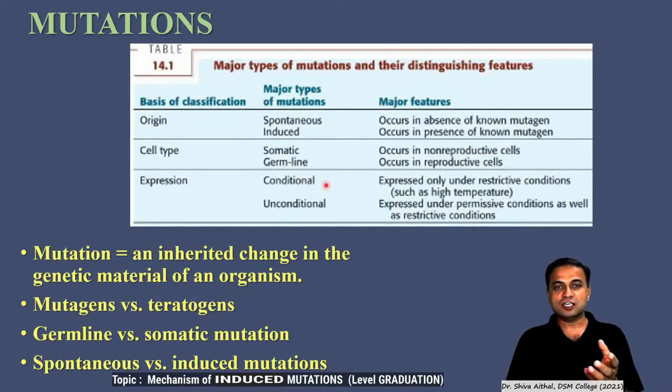If it is a conditional mutation, that is on the basis of expression of protein, then it is expressed only under certain restricted conditions of, let us say, controlled temperature. If it is an unconditional type of mutation, then it is expressed under highly regulated conditions as well as restricted conditions.